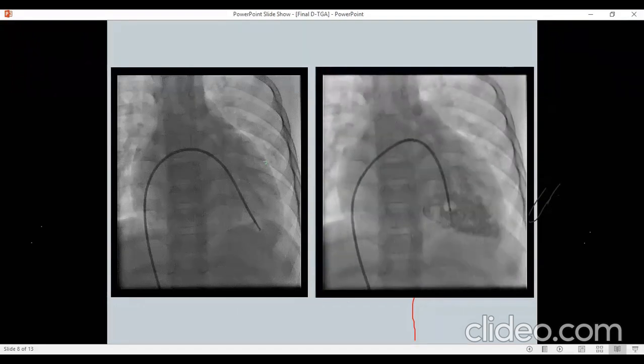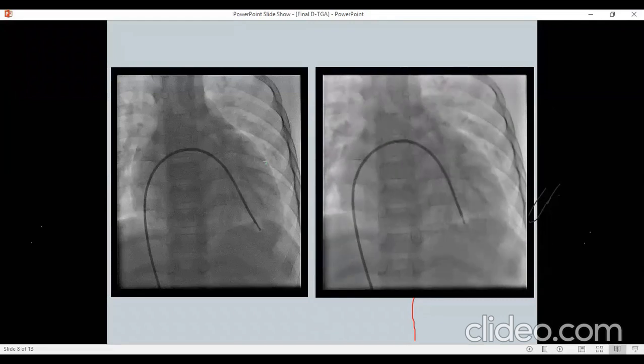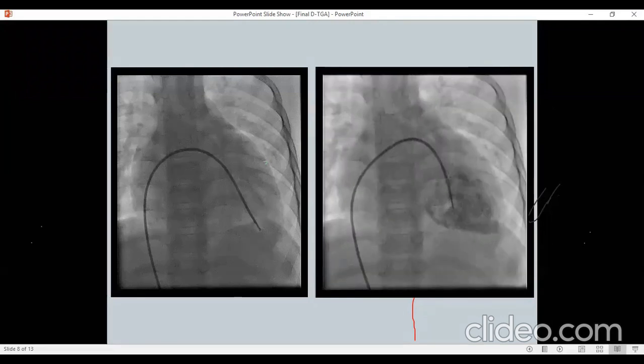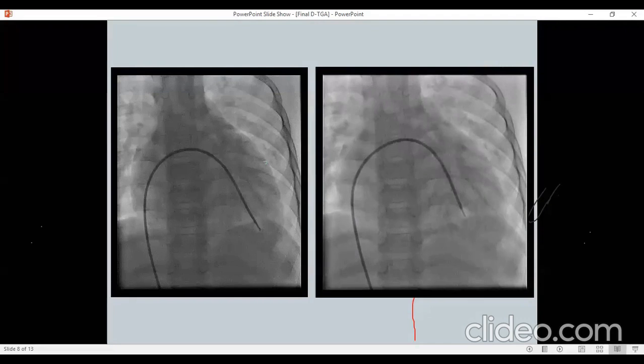Please go forward. Next. I just said that classically it is a banana shape. This is not the regular shape. In AP view, it will not appear banana shaped, Dr. Vijay. It is the LAO view which will make it more banana shaped, because here you are seeing only one part of LV. So here even the size may look quite good. It is the RV that impinges on the LV in the lateral view or the LAO view. So let's see the LAO view of the RV angio.